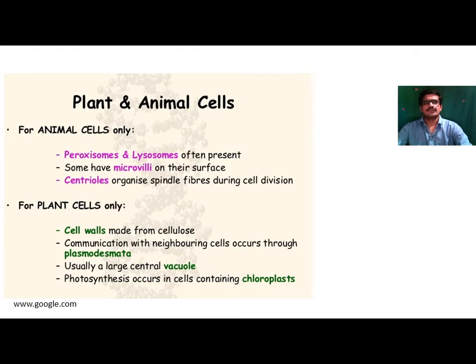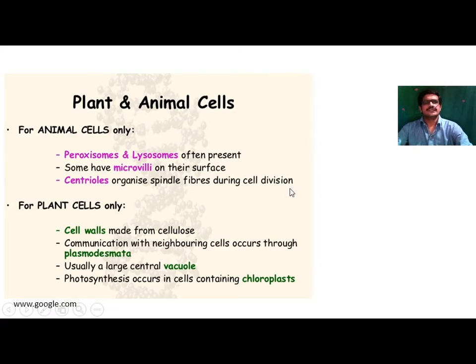For example, in the animal cell, peroxisomes and lysosomes are often present. Some have microvilli on their surface. Centrioles organize spindle fibers during cell division. So besides mitochondria, Golgi complex, endoplasmic reticulum and lysosomes, all cell organelles are present in the animal cell.